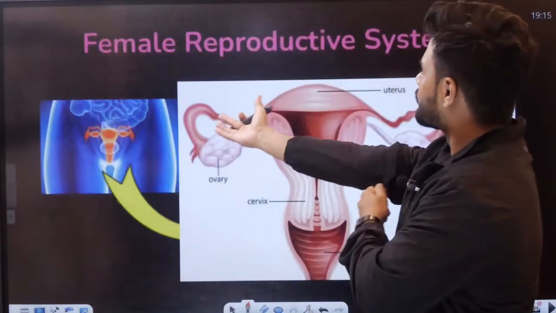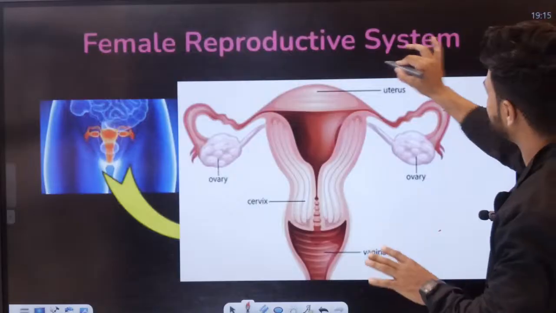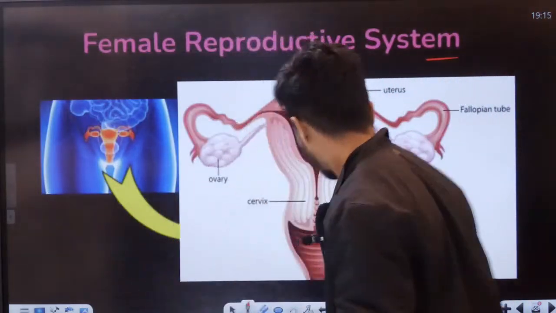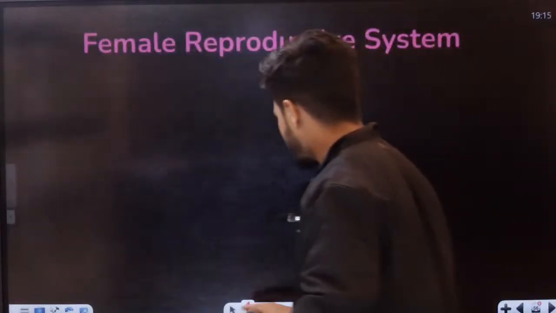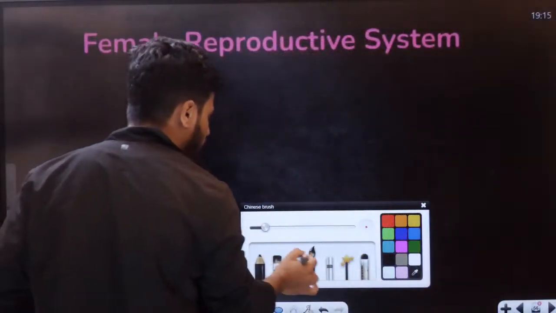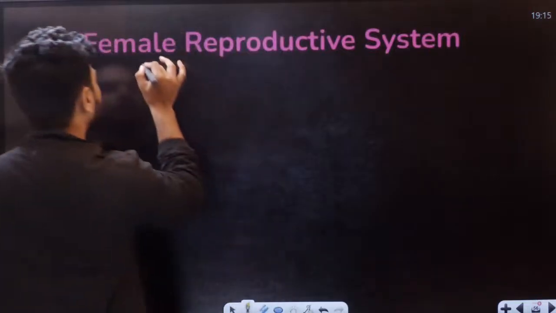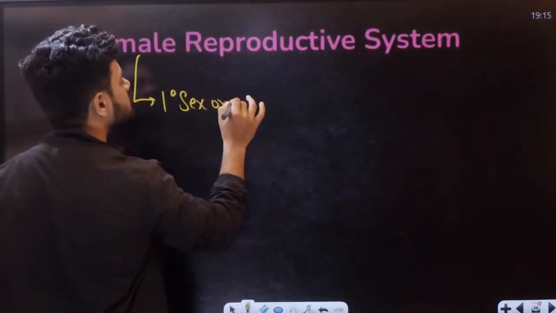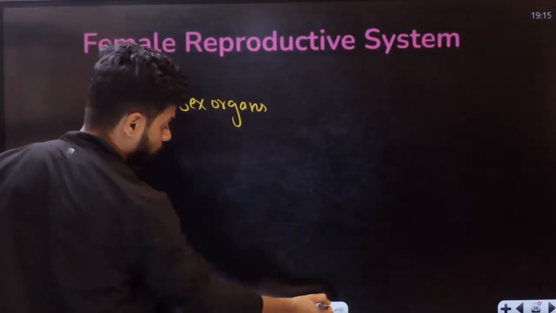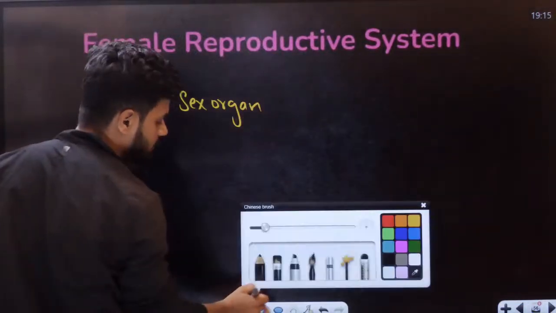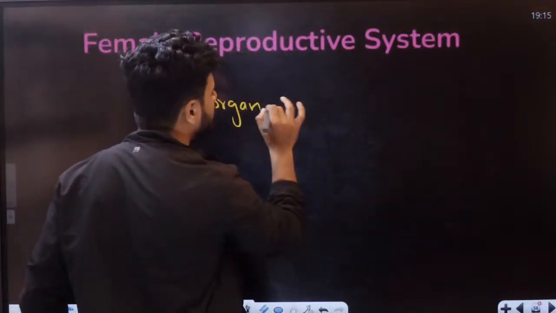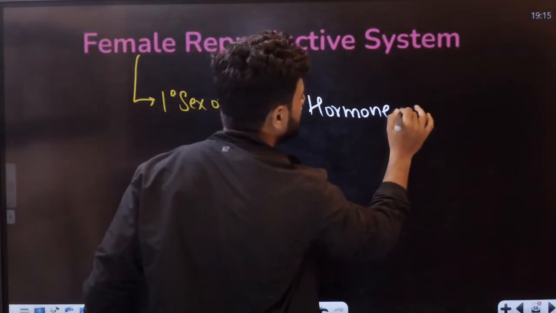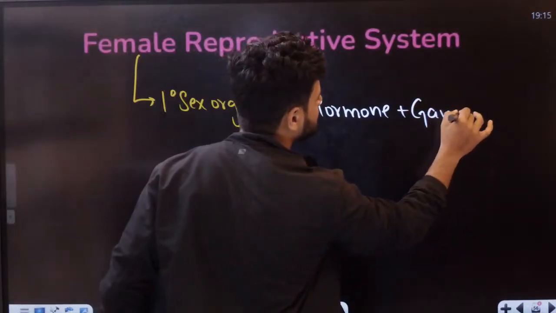The female reproductive system, students. Again, it is a system which has a collection of components. For example, in the case of the female reproductive system, there is something called the primary sex organ. The primary sex organ here should again be able to produce hormones plus the gametes.